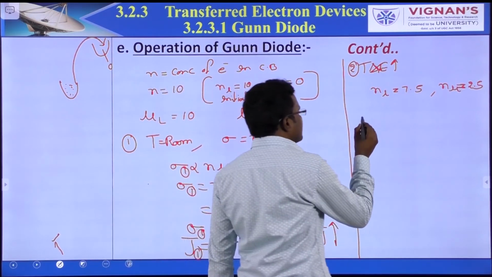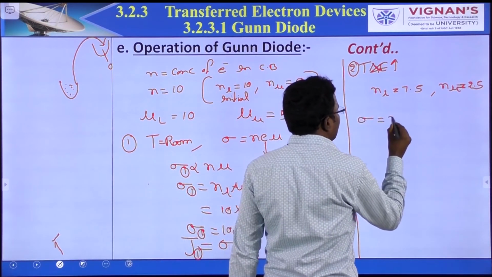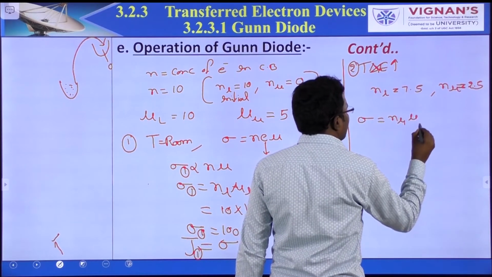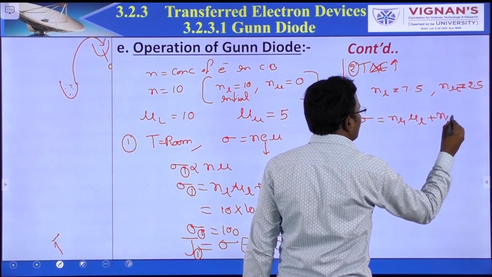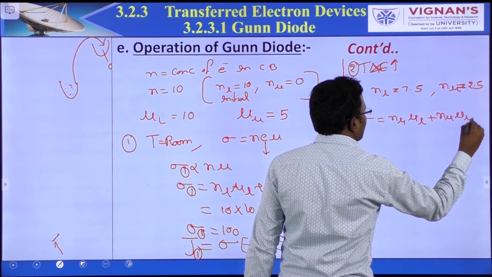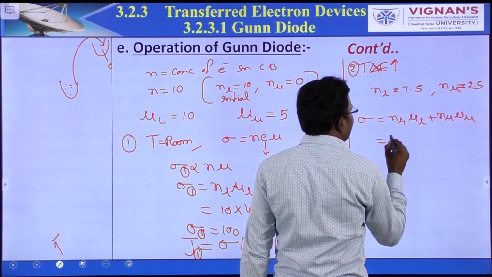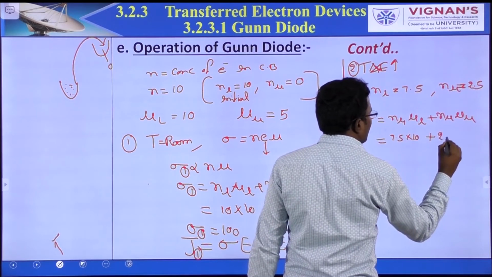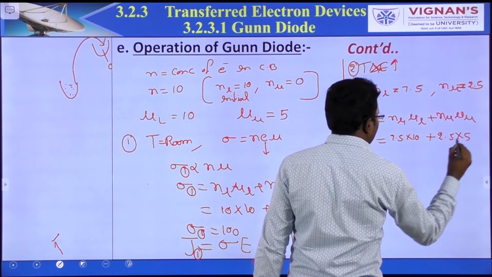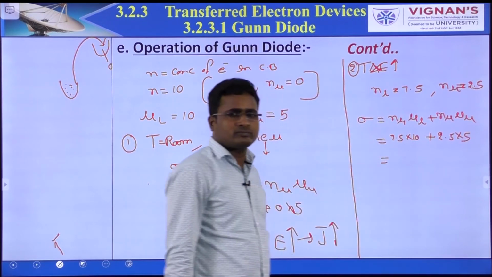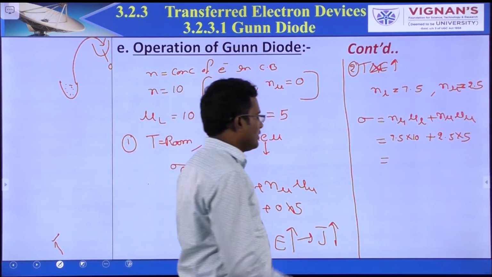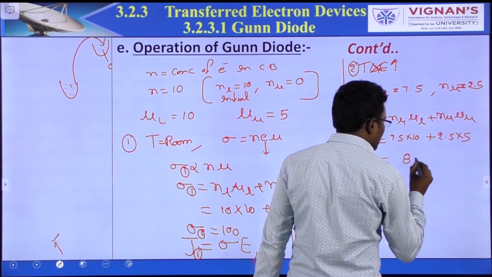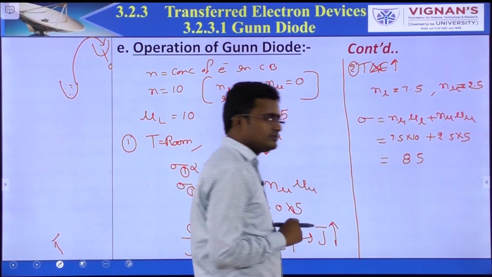Therefore sigma is equal to NL mu L plus NU mu U. So NL is 7.5 into 10 plus 2.5 into 5. So the value is 85.